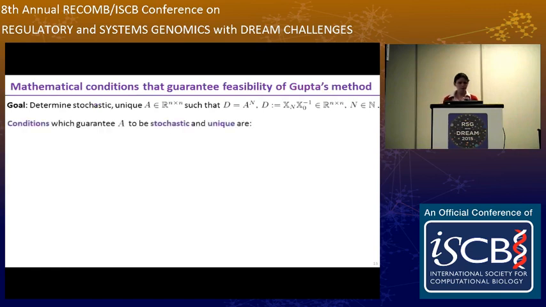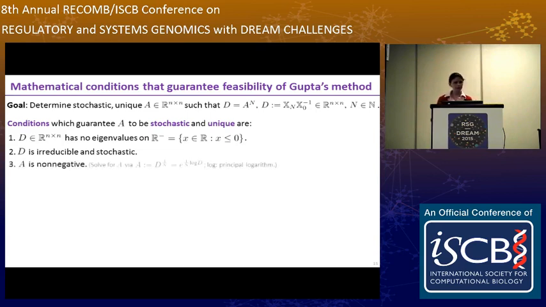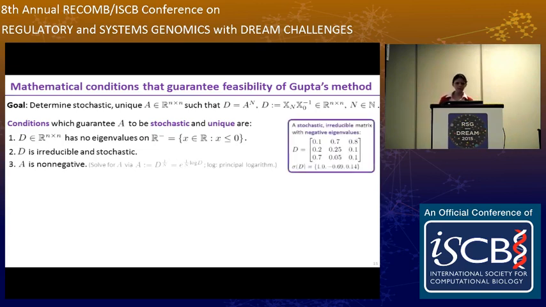Okay, so the conditions which guarantee A to be stochastic and unique according to the literature are: 1, your data matrix D, which is defined as Xn, which contains the phenotype proportions at time n, times X0 inverse, where X0 contains the phenotype proportions at the initial time, needs to have no negative eigenvalues. Number 2, D must be irreducible and stochastic. And 3, A must be non-negative. So this is just an example of a stochastic irreducible matrix with negative eigenvalues.